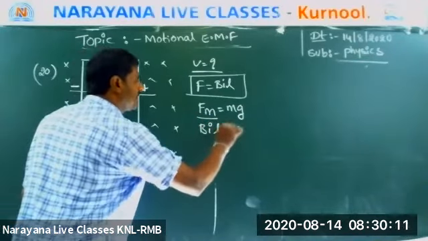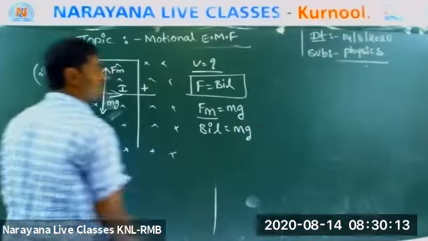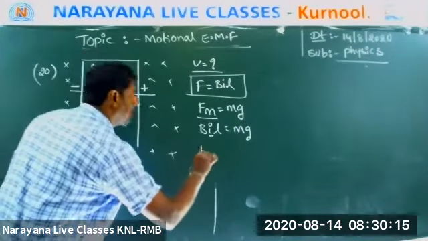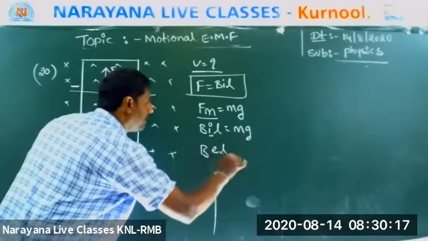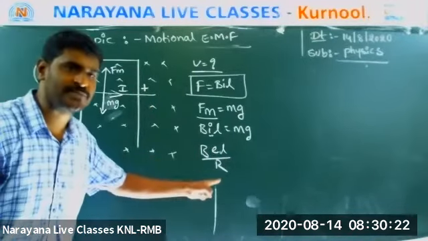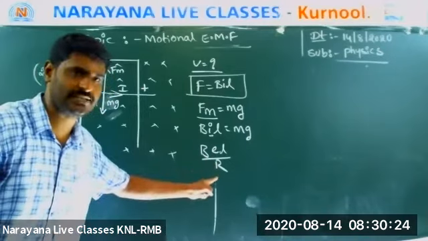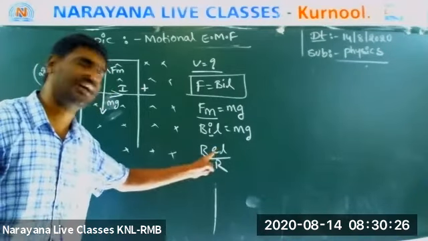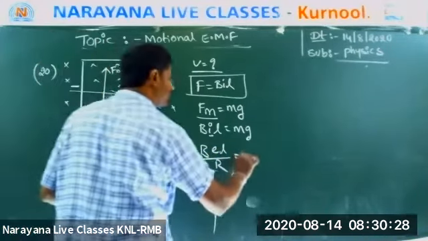BIL is equal to mg. Okay? What is the I? Current is equal to potential difference by resistance, V by R. In the place of V, E by R, BEL by R is equal to mg.